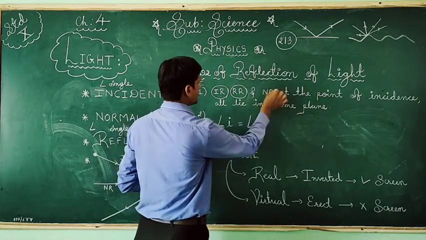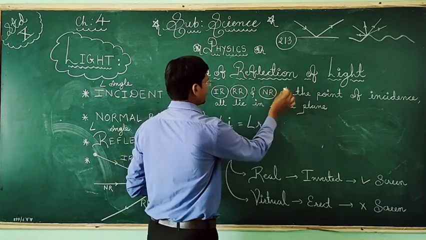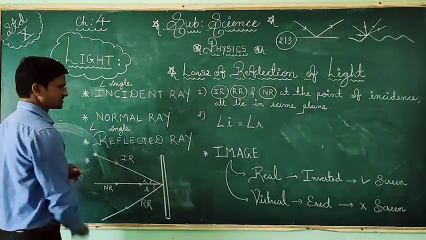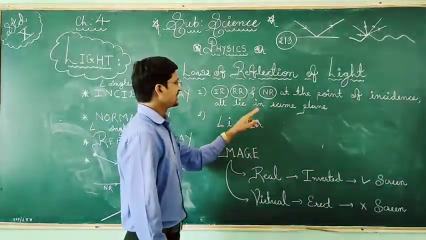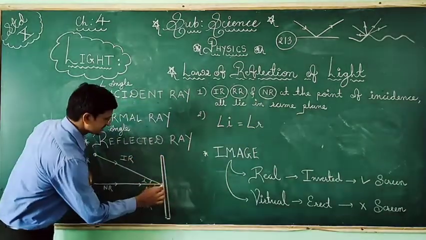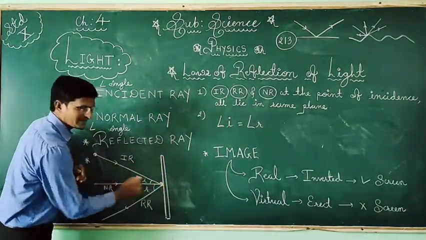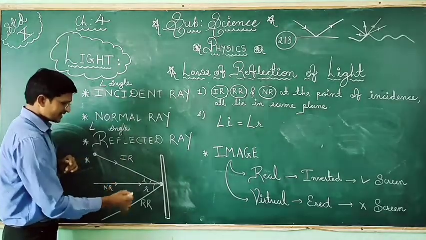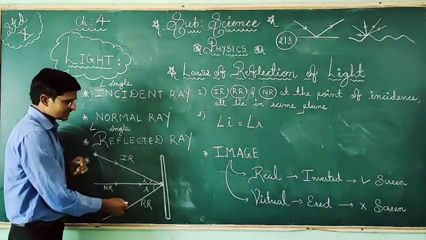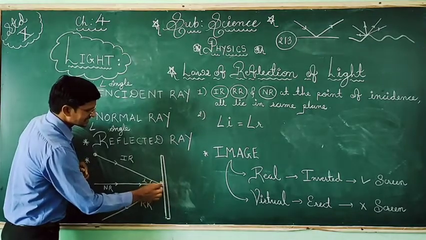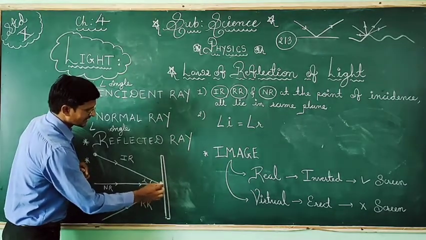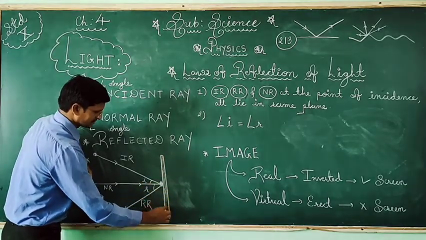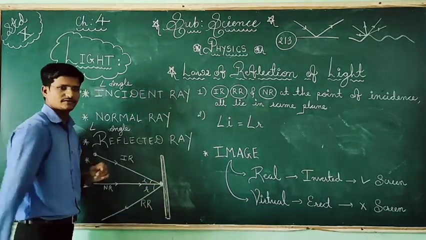The incident ray, reflected ray and normal ray, at the point of incidence, all lie in the same plane. Let's see, the incident ray, normal ray, and reflected ray all lie in the same plane. This is a plane, it is not an aeroplane, this is a plane surface.